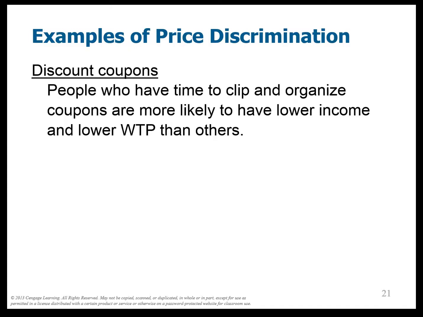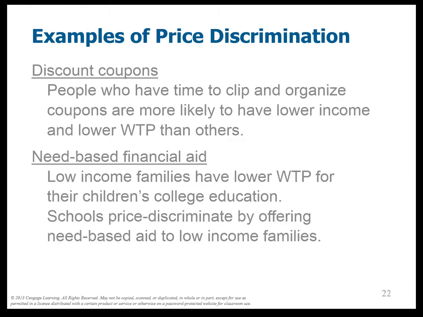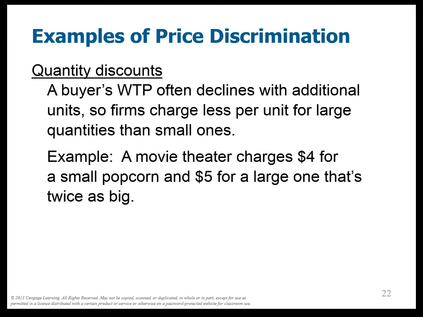Coupons, like you find in the newspaper: people who are willing to clip coupons probably have a lower willingness to pay because they have a lower income, so they get to pay less. And finally, need-based financial aid divides people into groups depending on what they think their willingness to pay is. Oh, and also quantity discounts. Sometimes if you buy larger quantities of something, they'll charge you less, so firms charge less per unit. There's an example.